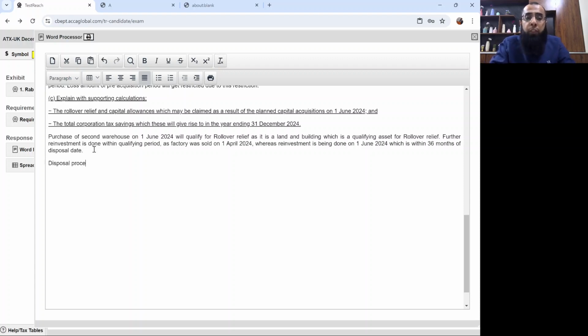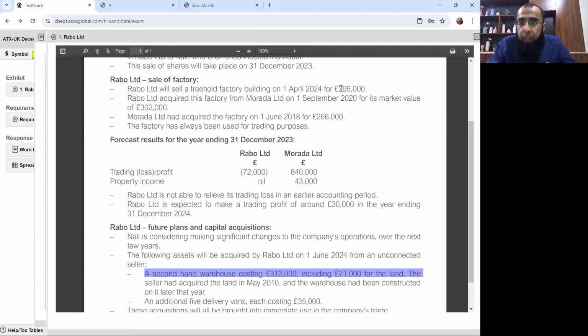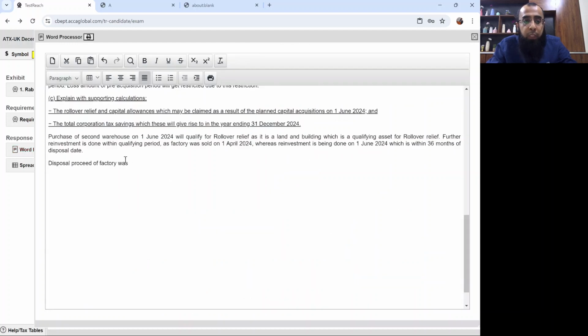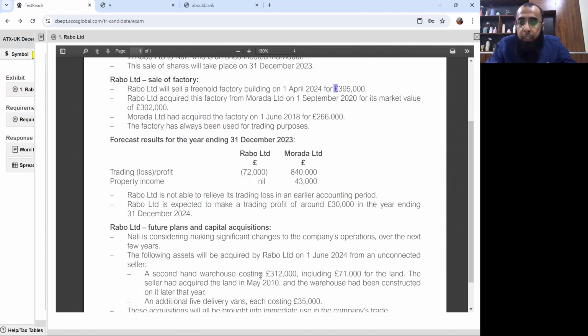Now, disposal proceed of factory was how much? If you go and look at it, we got 395,000 as a disposal proceed of factory, whereas amount reinvested in warehouse is, how much is it? It's 312,000, including the land.